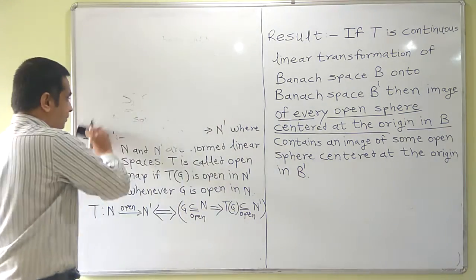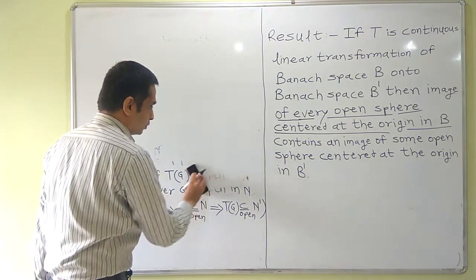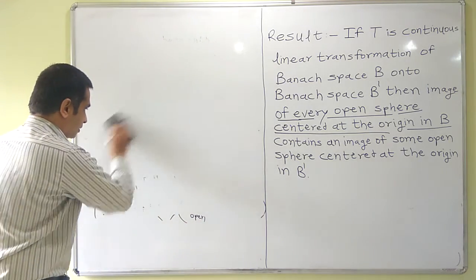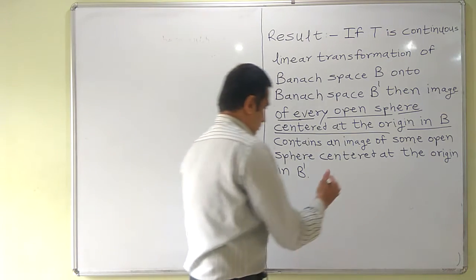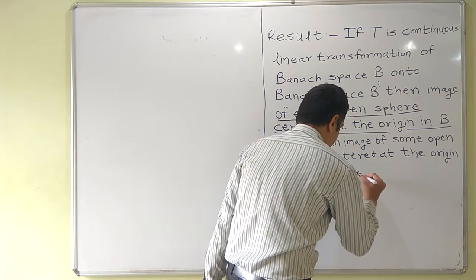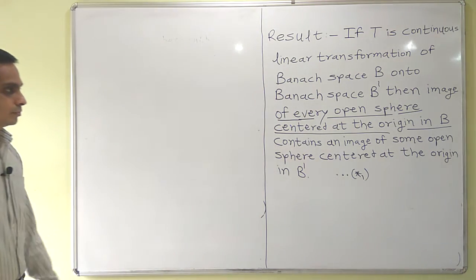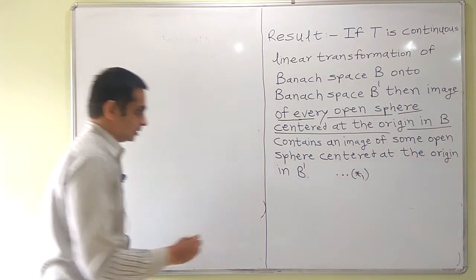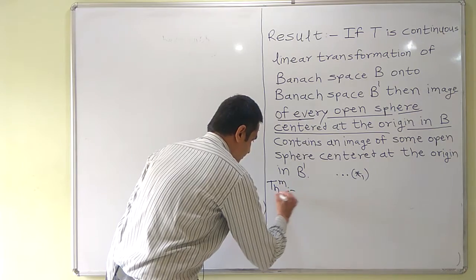So let me keep the result as it is before I prove the open mapping theorem, this result which we are going to use, and then the open mapping theorem. So let me put the statement of the open mapping theorem.